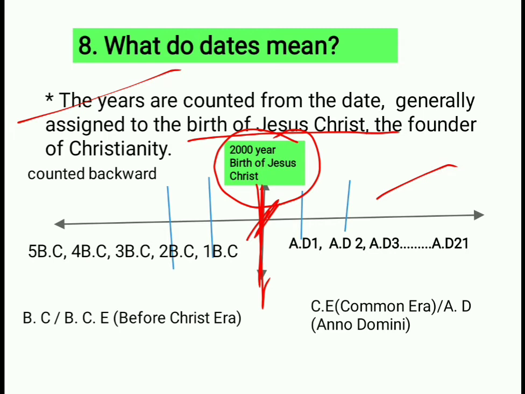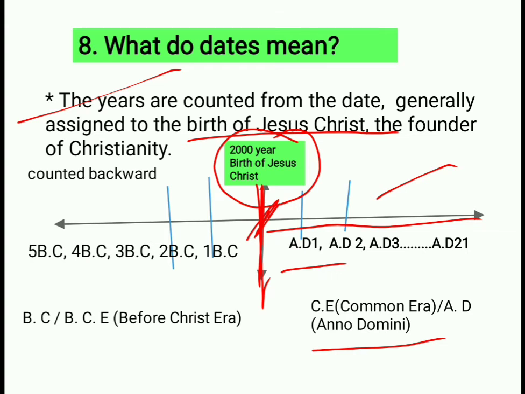So dear students, after the birth of Jesus, 2000 years, we calculate the years as AD. AD means Anno Domini. Anno Domini is a Latin phrase. It means in the year of the Lord. In the year of the Lord means the period in which Jesus Christ lived.